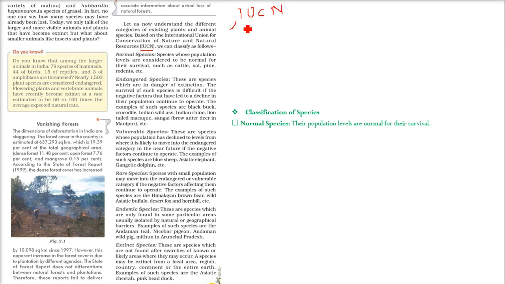This is International Union of Conservation of Nature and Natural Resources. One N is for nature, and the other N is for natural resources.